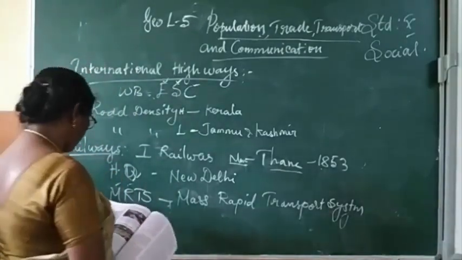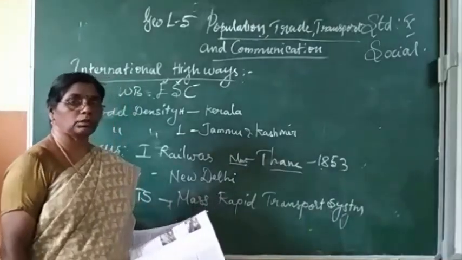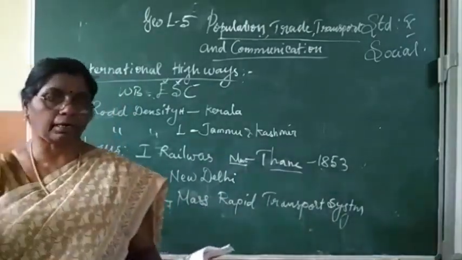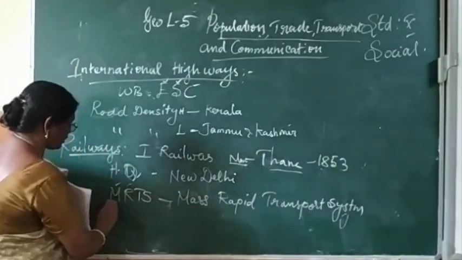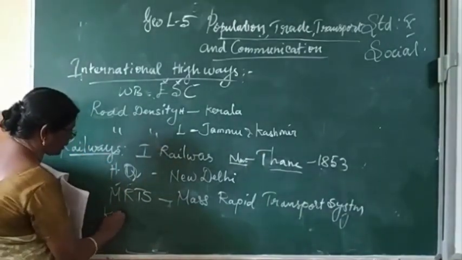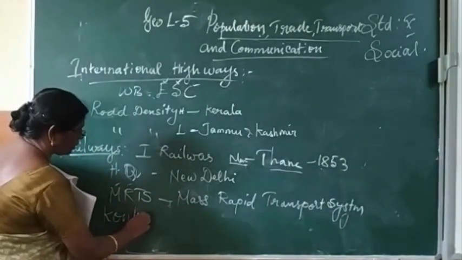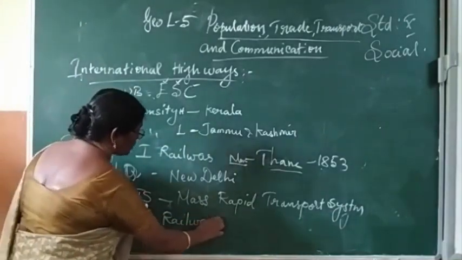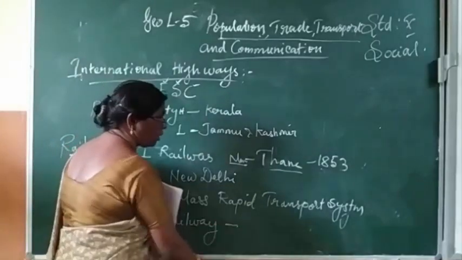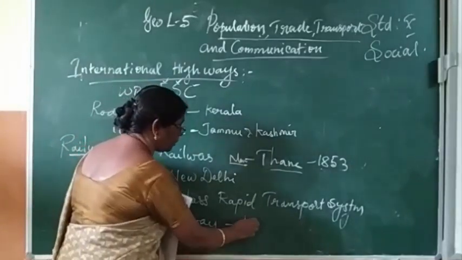Then Konkan Railway, one of the greatest achievements of Indian Railway.